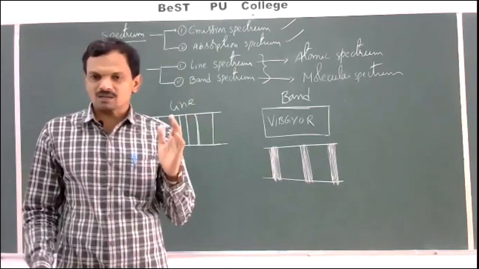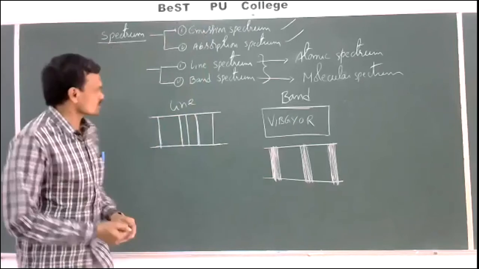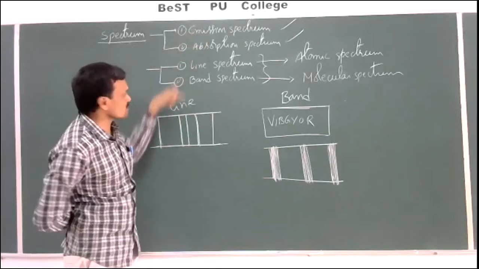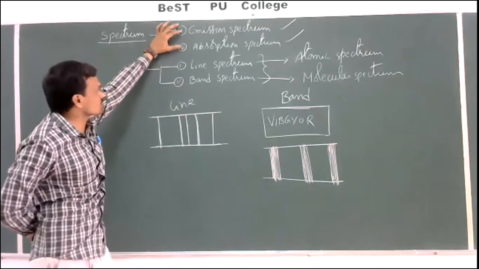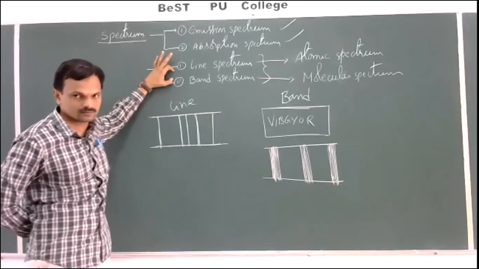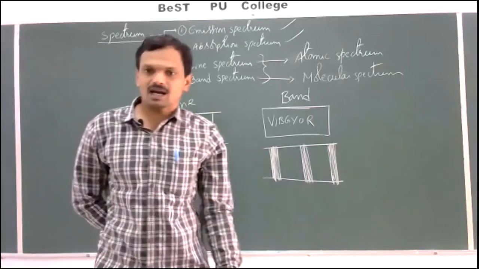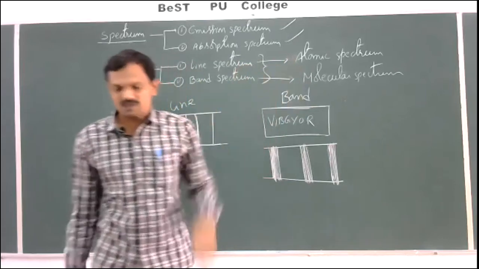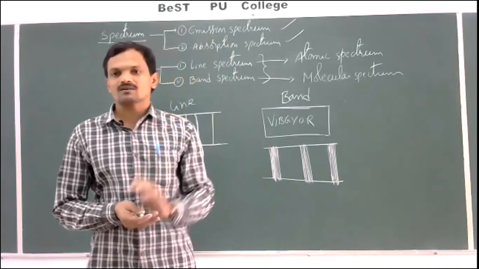A line spectrum is obtained due to excitation and de-excitation of electrons. Again, line spectrum is of two types: emission line spectrum and absorption line spectrum. This is the classification based on the nature of radiation, while the other is the classification based on the nature of the particles in the matter. So line spectrum is obtained due to atoms. It is a characteristic of atoms, that's why it is called atomic spectrum, and it is obtained due to excitation and de-excitation of electrons in an atom.